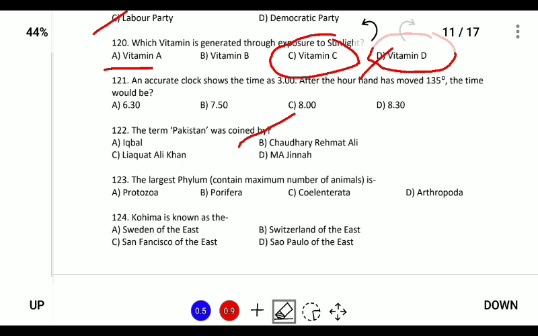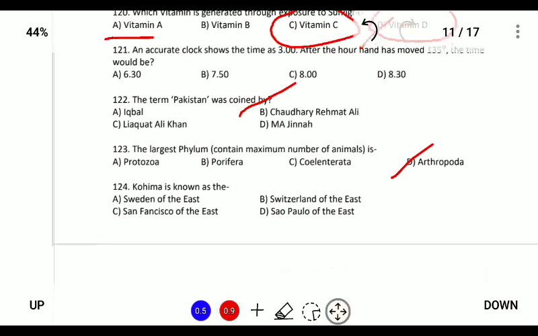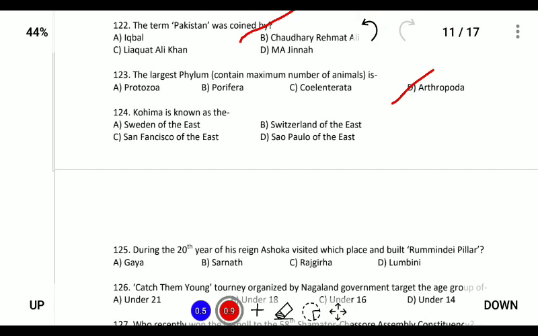The largest phylum containing the maximum number is. So the largest phylum consists of the arthropoda, which includes the insects like the spiders, centipedes, and all the 4 to 8 legged insects. Next, Kohima is known as. So the question to this is wrong because it should not be Kohima but it should be Nagaland. So Nagaland is known as the Switzerland of the East.